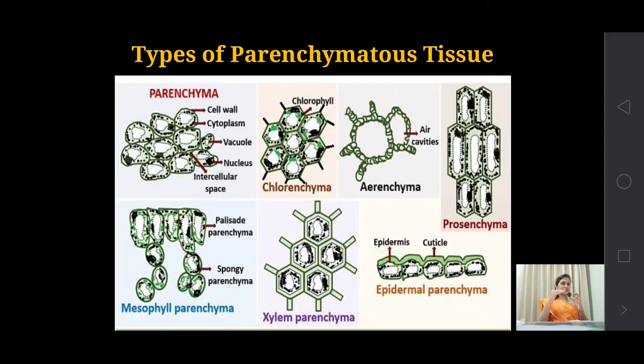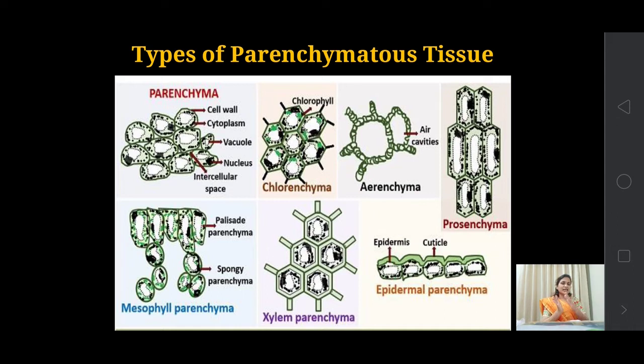Chlorophyll pigments means it is related with photosynthesis. So these tissues perform the function of photosynthesis because chlorophyll pigments are present in them. Where are they found? They are found in the young stem or leaf region. When this type of parenchymatous tissue has chlorophyll pigments in it, it is known as chlorenchyma, based on the chlorophyll pigments present in the parenchyma.